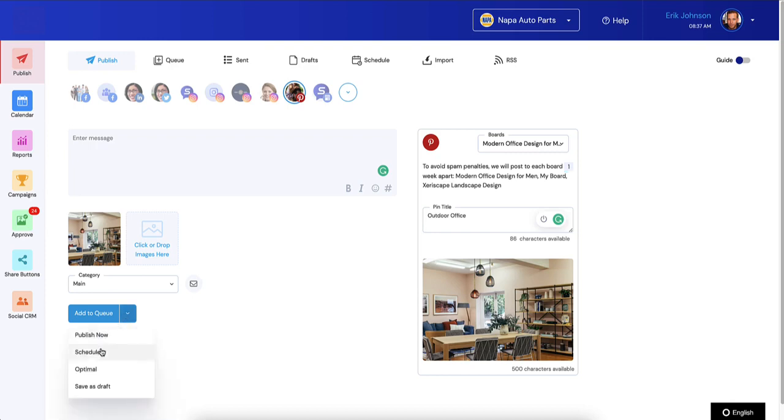Let's say you schedule this. You want this to go out in the holidays, and you're well in advance of that. You could schedule this post to go out on December 15th. And what will happen on December 15th is it will post to Modern Office Design, and then 7 days after that, on the 22nd of December, it's going to post to my board. And then on the 29th, 7 days later, it will post here.